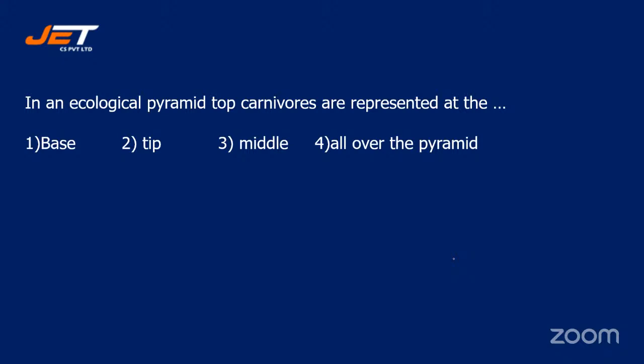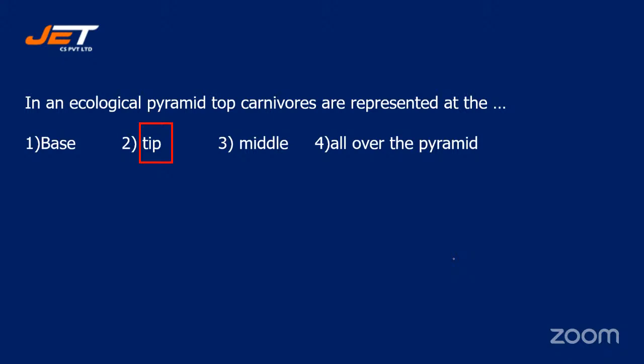Many of you are answering option 2, option 4. All right, students, let's check the correct answer. That will be option 2, tip. Carnivores are always shown in the ecological pyramids at the tip.